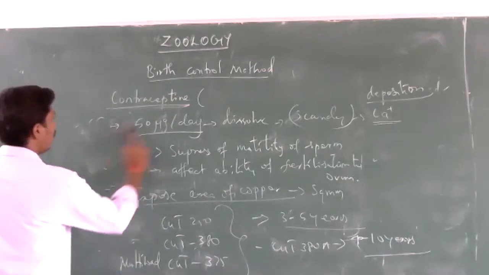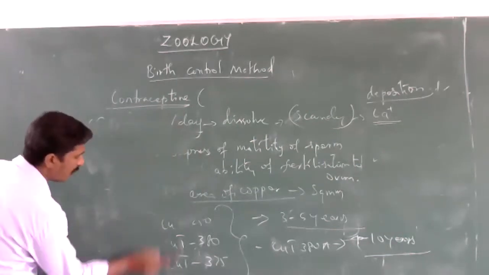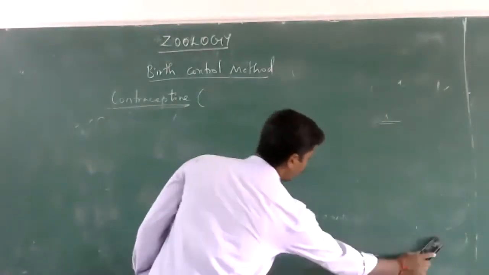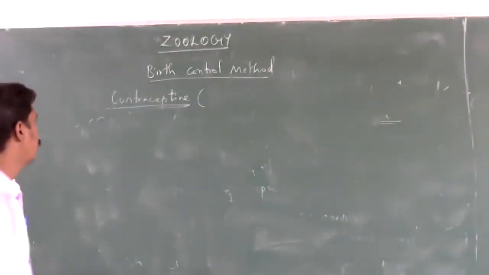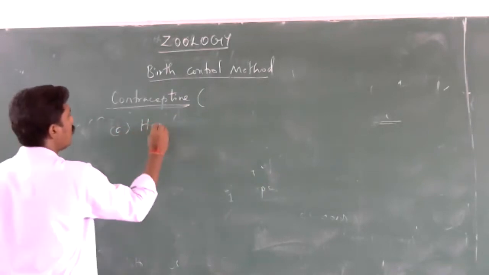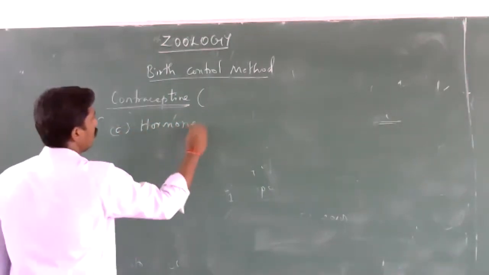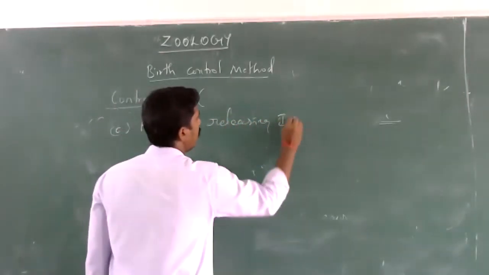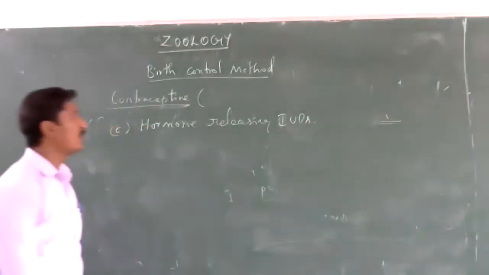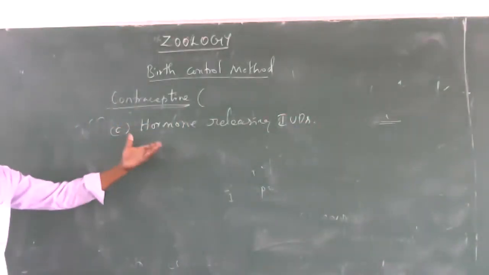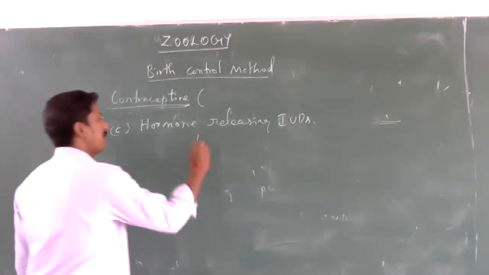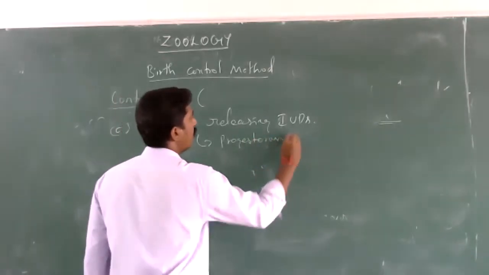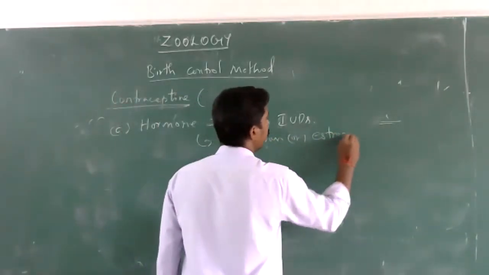Next, another intrauterine device is the hormone releasing intrauterine device. The third one is hormone releasing intrauterine devices. In these kinds of devices, they contain the hormone progesterone or estrogen.